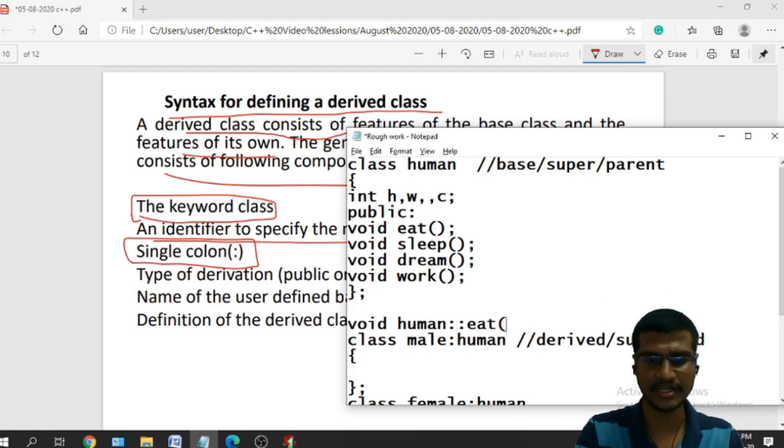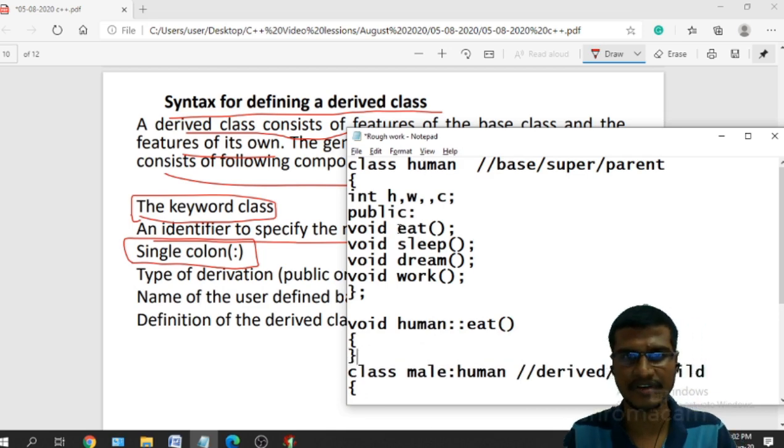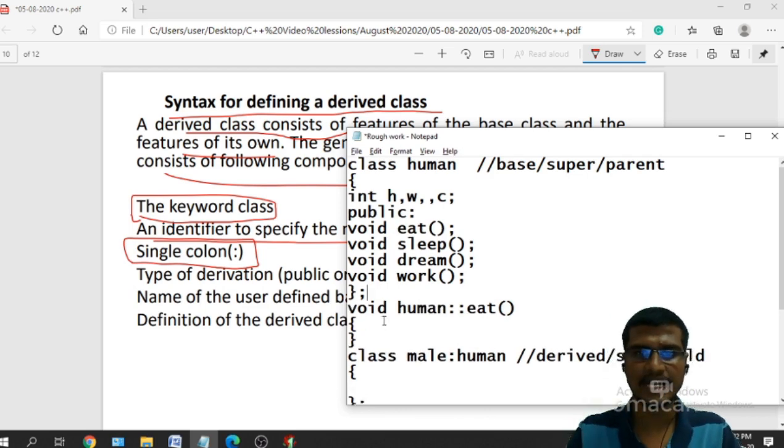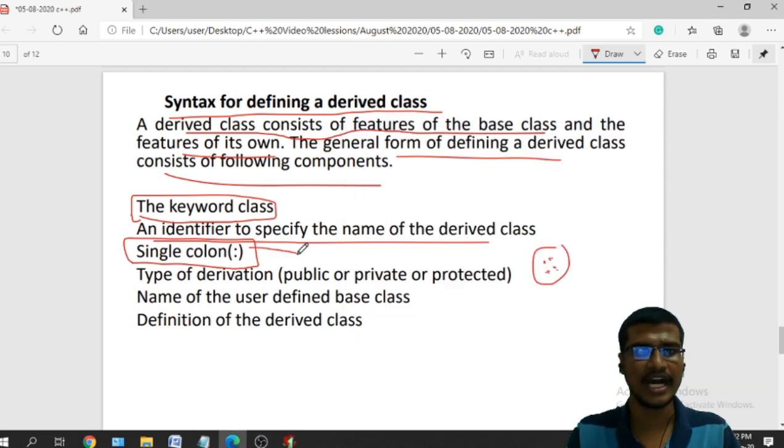And what is the name of the function? Eat. So whenever I am defining this eat member function outside the class, I will follow this syntax, that is class name, scope resolution operator. But whenever I want to inherit one class from another class, I will use this syntax, that is the single colon. Always a single colon is used in case of inheritance.